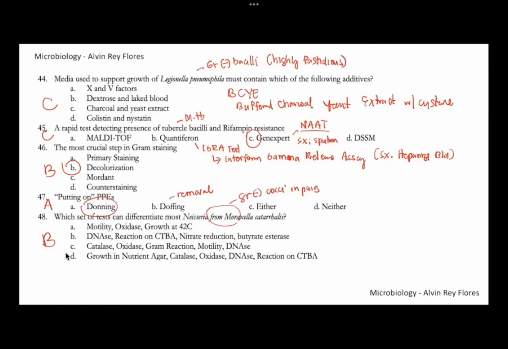We cannot use the other choices since Neisseria and Moraxella are both catalase and oxidase positive. They share the same gram reaction, and they're also both non-motile. They're also both oxidase positive. Number 48, letter B.